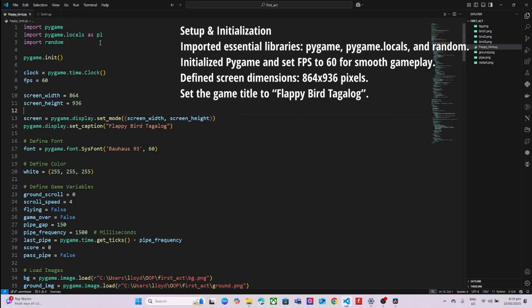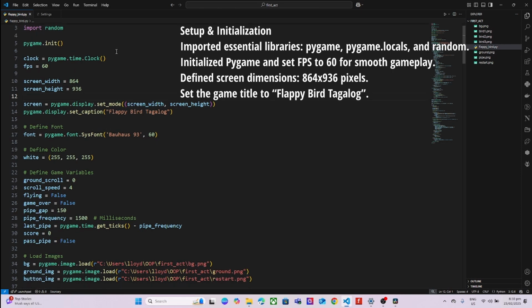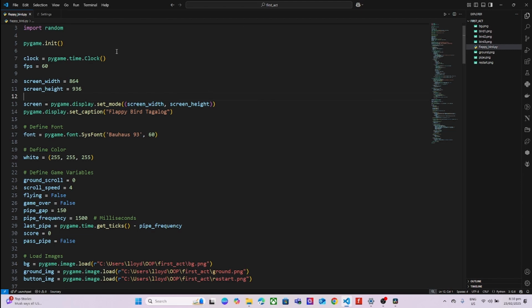First, I imported the essential libraries: Pygame, Pygame.locals, and random. I initialized Pygame and set the FPS to 60 for smooth gameplay, and defined the screen size as 864 by 936 pixels. The game window is titled Flappy Bird Tagalog for a local feel.